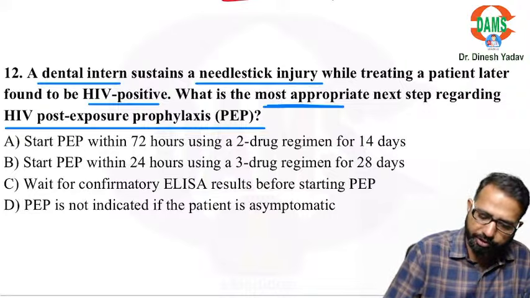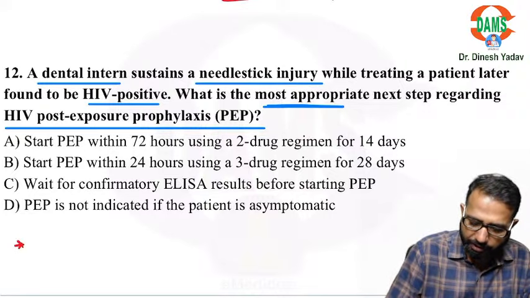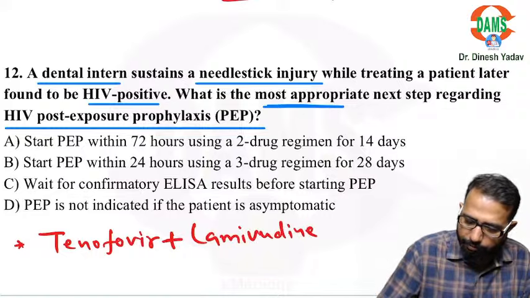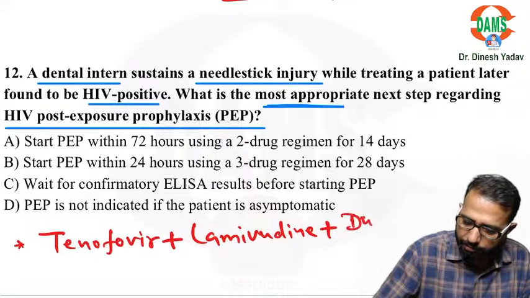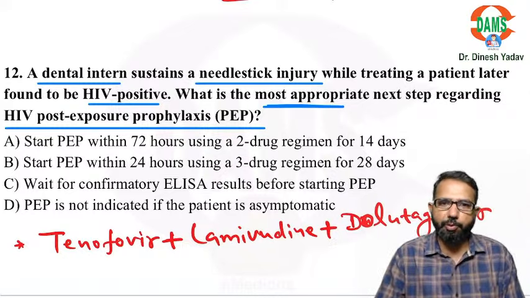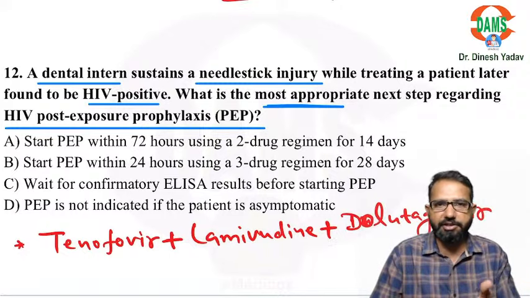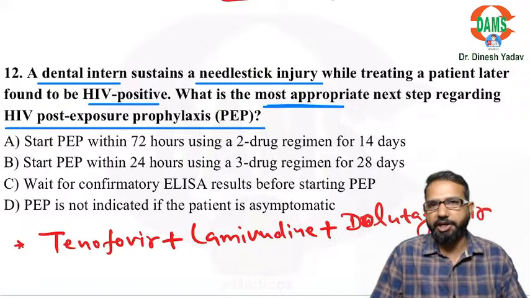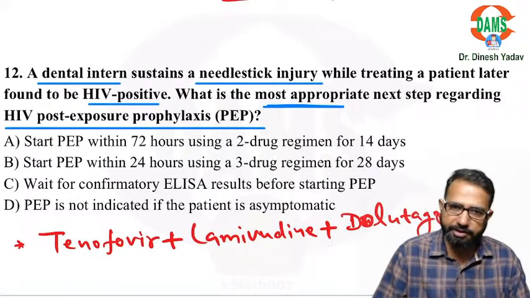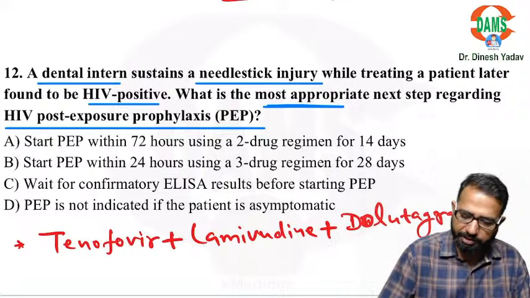So what do we do in post-exposure prophylaxis? We start 3 drugs: tenofovir plus lamivudine plus dolutegravir. This is called the TLD regimen. So tenofovir, lamivudine and dolutegravir. Gravir is the integrase inhibitor, and lamivudine and tenofovir are the NRTIs, nucleoside or nucleotide reverse transcriptase inhibitors. So the TLD regimen is given.